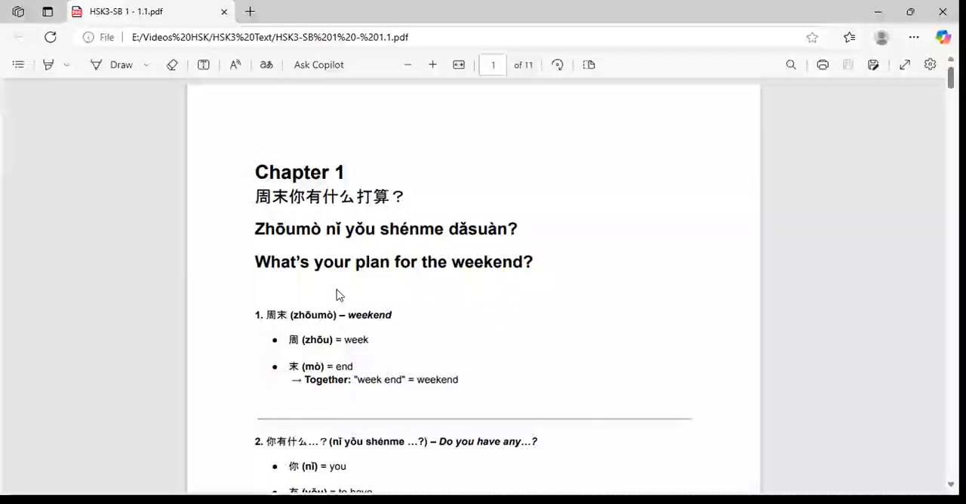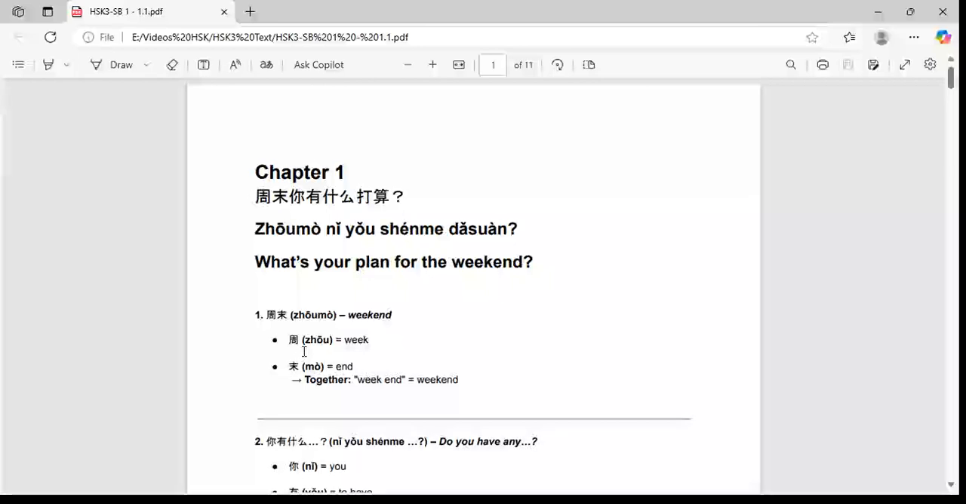Okay, so in chapter 1, Zhōumò nǐ yǒu shénme dǎsuàn? So what is your plan for the weekend? Zhōumò is nothing but Zhōu is week and mò is end. So Zhōumò is weekend. Together it becomes weekend.